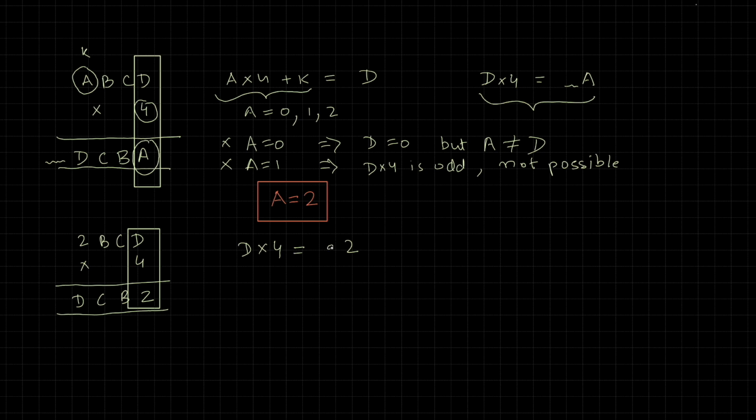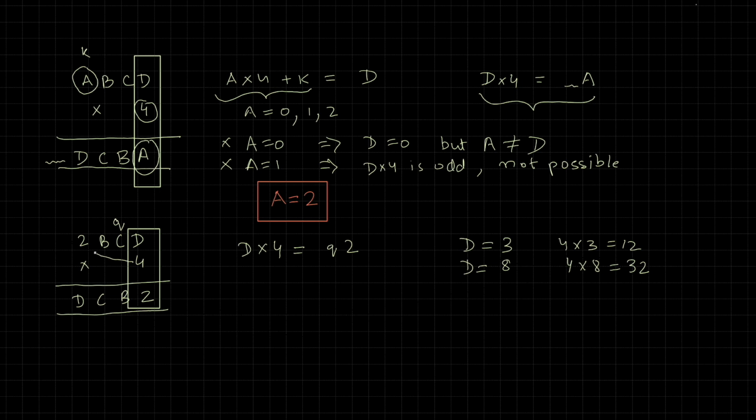I'm going to call that Q. The last digit here will be a 2. So let's look at what possibilities for D lead to a 2. There are only 2 possibilities. Either D is 3, so 4 times 3 is 12, or D is 8, 4 times 8 is 32.